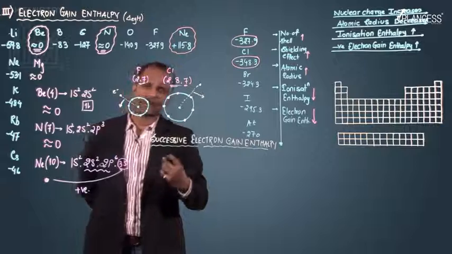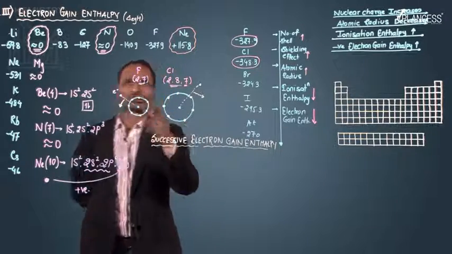Let's see the values with the help of an example, like oxygen.